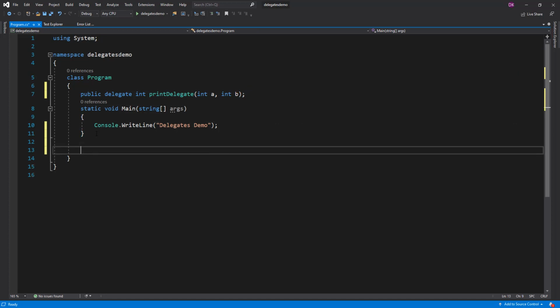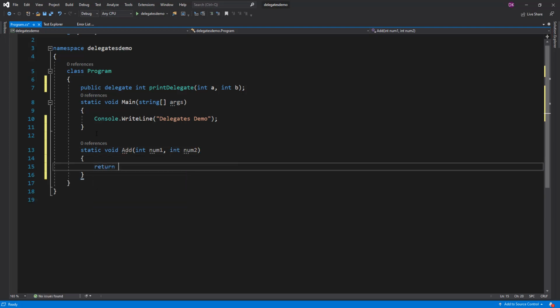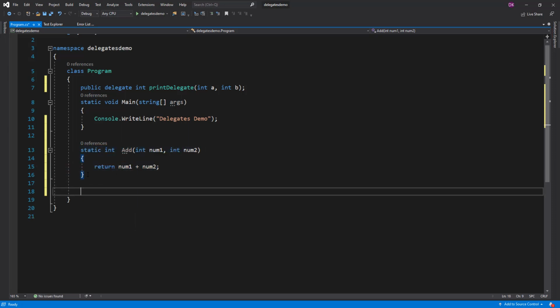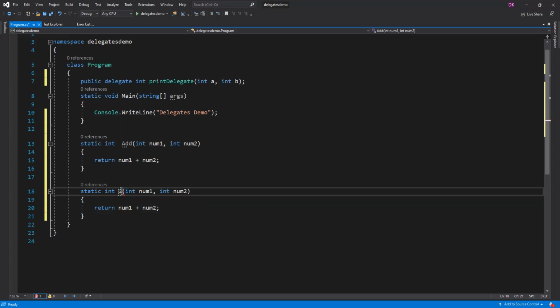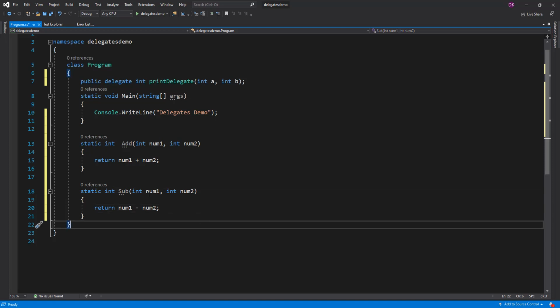And here I have two functions. Static add takes two parameters, integer num1 and integer num2, and returns the summation of these two numbers. In the same way, I have a subtract function here, and that returns the subtraction of the two numbers which we pass.